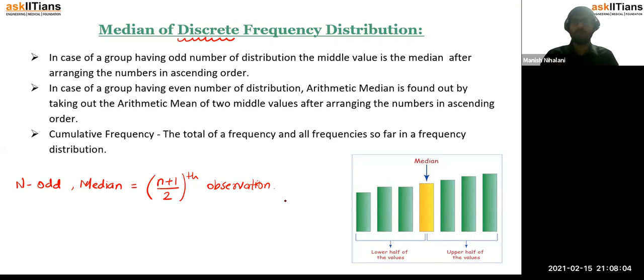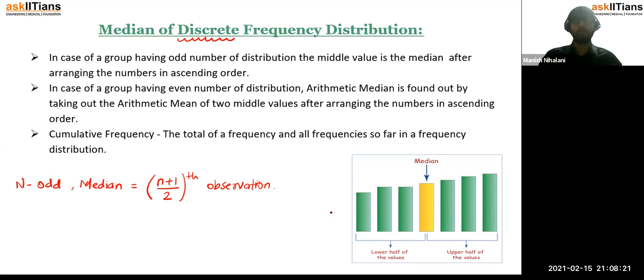But there is one very important point which most of the students miss out while calculating median. They say median, discrete distribution, it's very simple, directly do (n plus 1) by 2, n is odd, you will directly get the median.